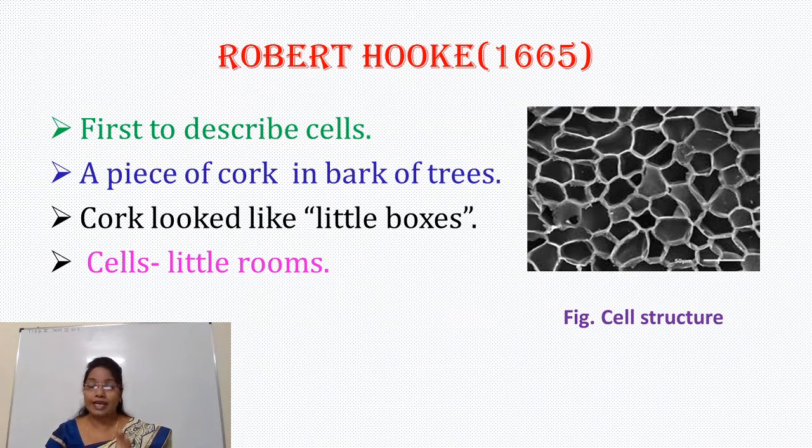Cork cells are dead in nature, so there is no protoplasm, only the cell wall is there, and there is a disintegration of protoplasm. They are dead in nature and so look like empty spaces. In this way, the discovery of the cell happened. So whenever the question is who first discovered the cell, the answer is Robert Hooke.